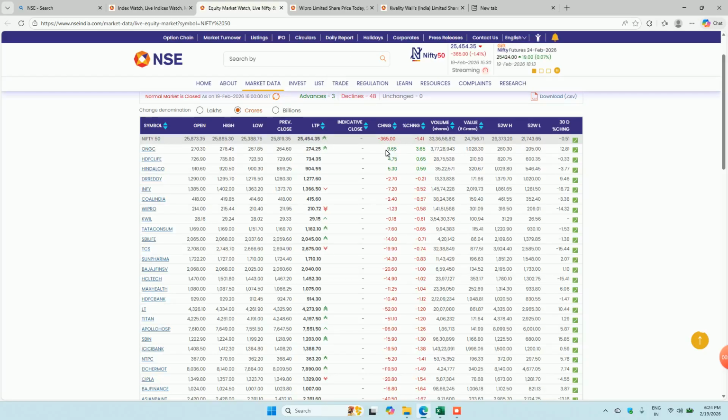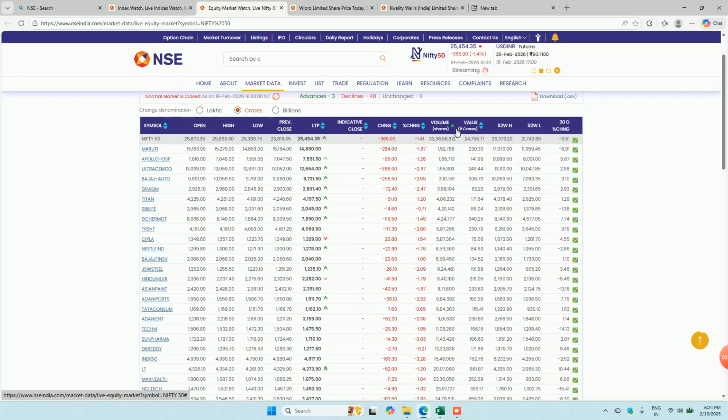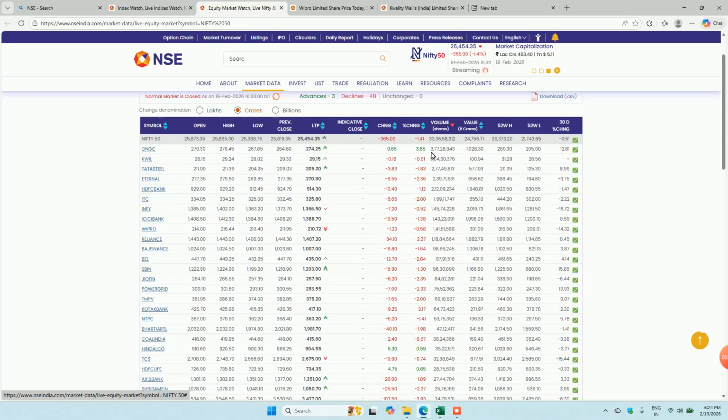And this was the change in percentage, and sorry, this is the change of price and this is the change in percentage. Volume traded, this is again a very important number where people are putting their more money, which means people are investing more money in ONGC, and we can sort the value and see where people are. Okay, let's see this. ONGC is a company where people are putting their money, and then we have values, the total value in crores which people invested,